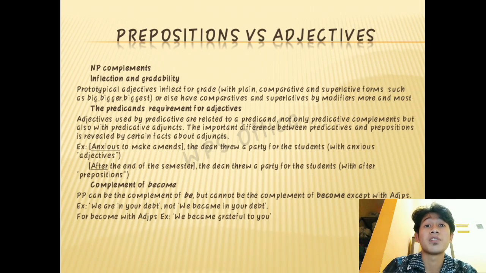The important difference between adjectives and prepositions is revealed by certain facts about adjuncts. For example, anxious to make amends, the dean threw a party for the students, with the adjective anxious. After the end of the semester, the dean threw a party for the students, with the preposition after.